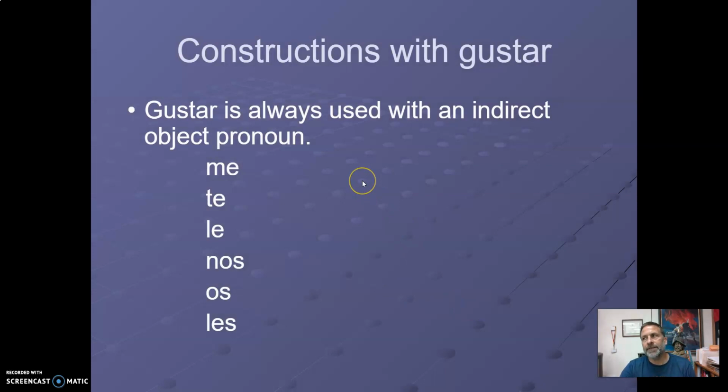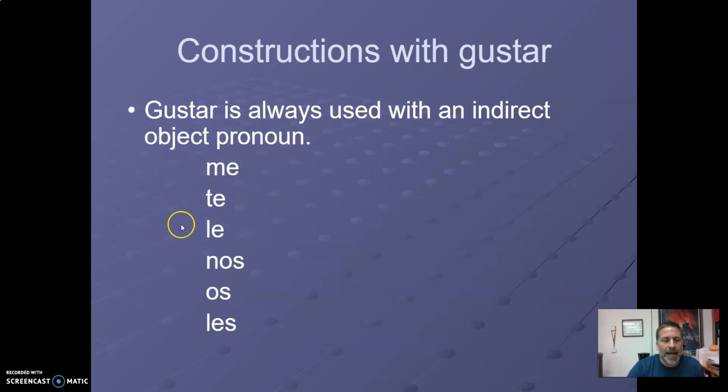Okay, I always have to use an indirect object pronoun with gustar. So for example, I'm going to use me, te, le, nos, os, les. So if I like something, it's me gusta. If you like something, it's te gusta. If he, she likes something, it's le gusta. For example, Maria likes chocolate.